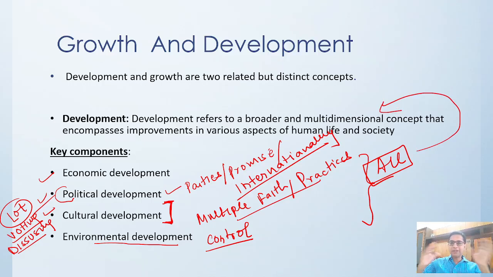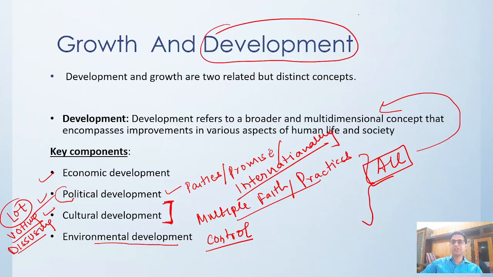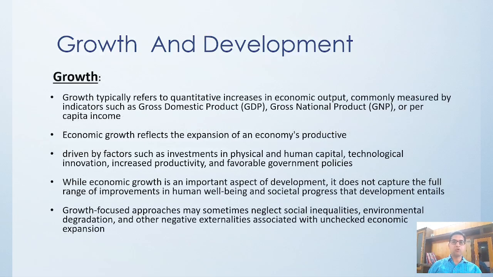That means development as a word is holistic. It encompasses everything. Now comes the concept of growth. Growth is a narrower term.